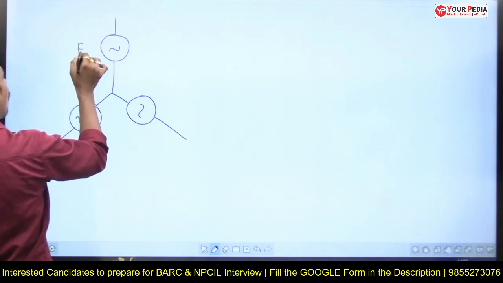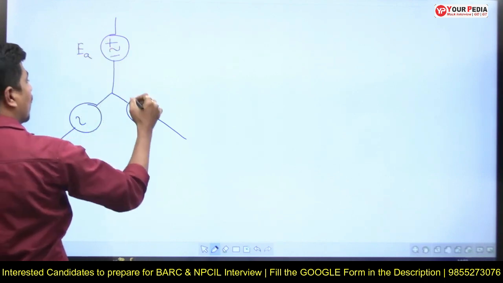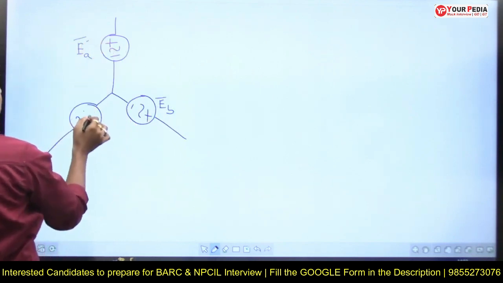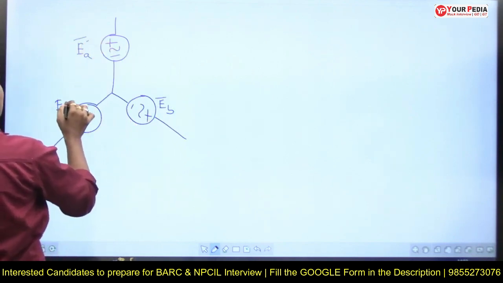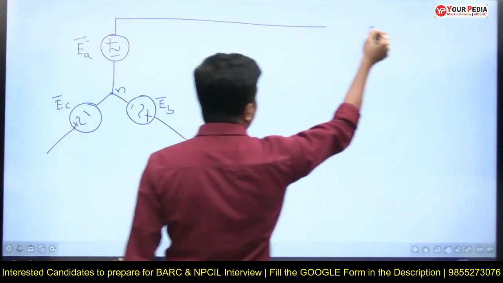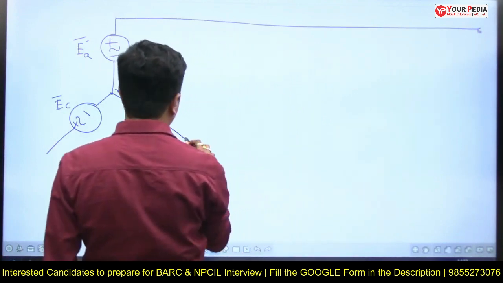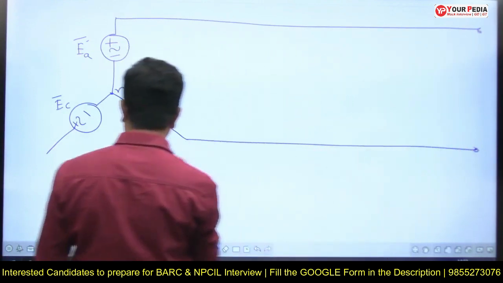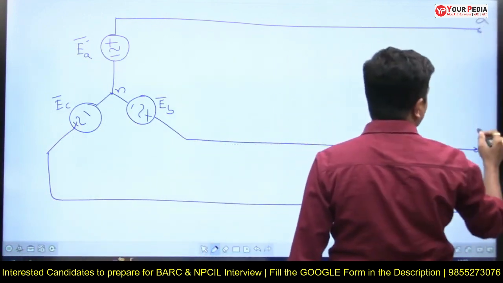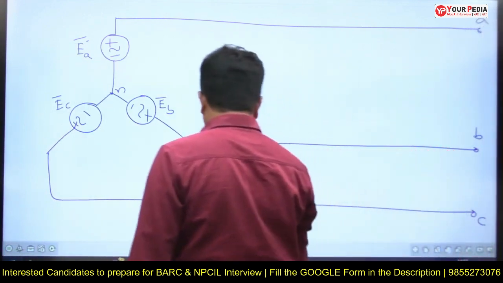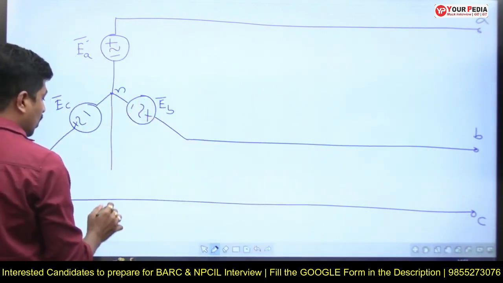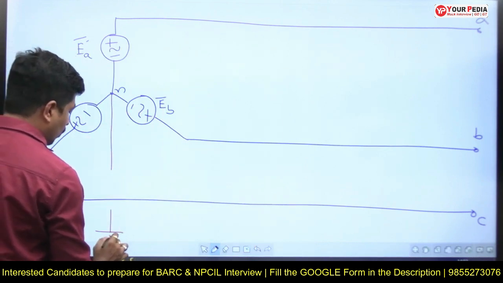This is phase A voltage, induced EMF EA, and this is phase B, EB. We are talking about AC voltages. This is phase C, EC. This is neutral. This is phase A, connected to the transmission line. This is phase B, and this is phase C. Here, neutral is isolated, means it is not connected to ground.